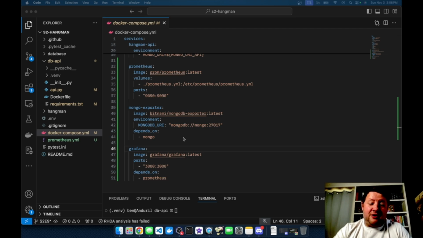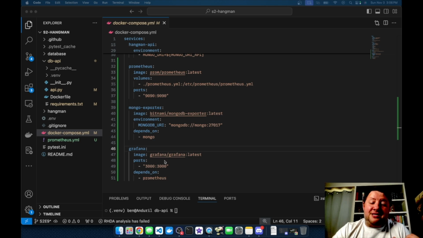I just spin it up and I tell it where my Mongo container is, and it just goes. But then we have Prometheus and Grafana that we're going to control. Prometheus is actually managed from a YAML file, so we'll take a look at that in just a moment, and it'll run on port 9090 by default. Of course, you can remap that if you like, but out of the box, that's what you're going to get.